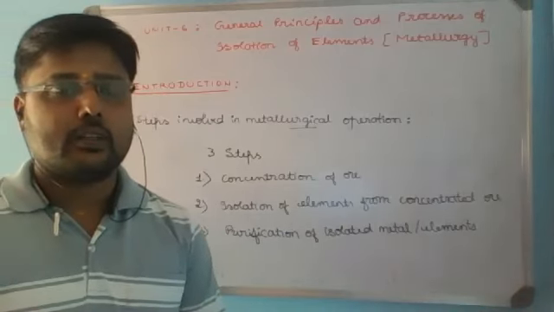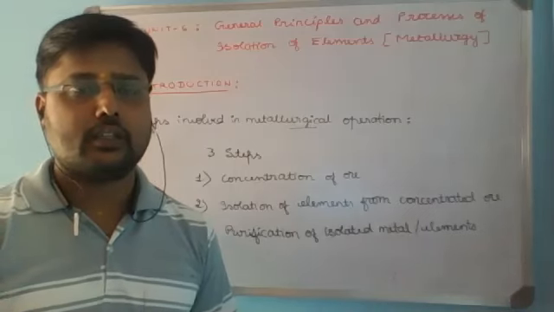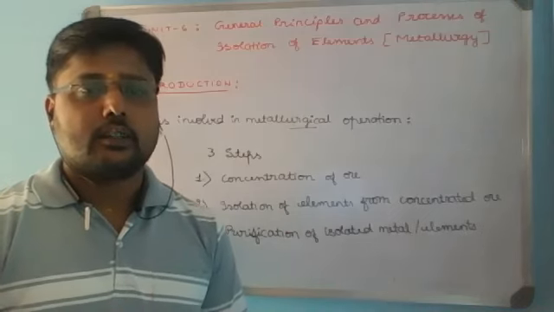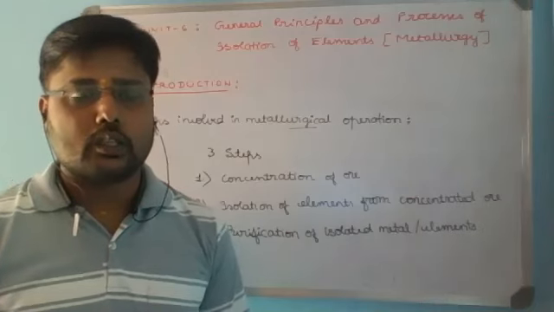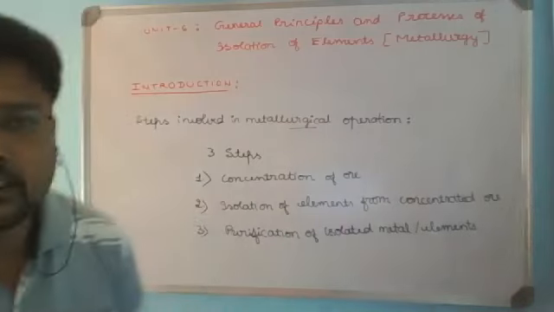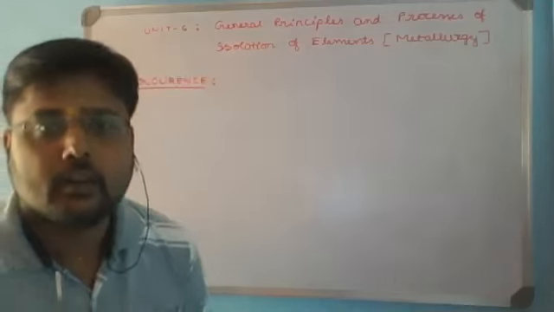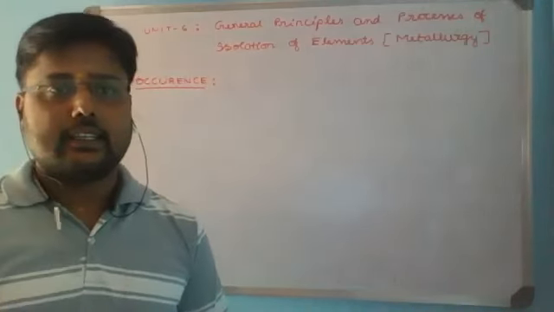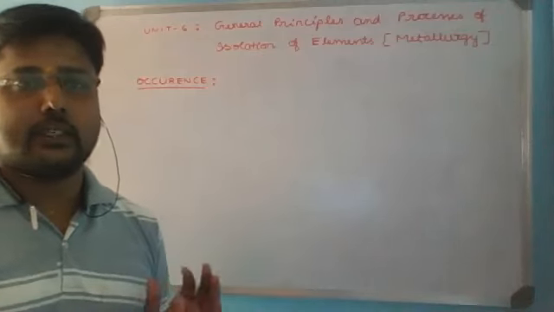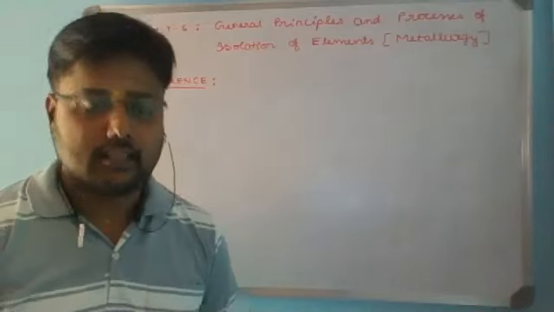Now we'll try to understand a few important elements, especially we'll discuss four metals and their occurrence in the earth crust. What are the important ores of such metals, we'll try to discuss. So we'll continue now with our second concept, that is occurrence of metals. We'll discuss the occurrence of elements in the earth crust, the most important elements. Then we'll give the significance of the metals given in the syllabus.